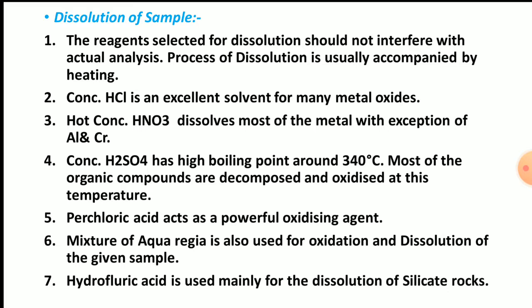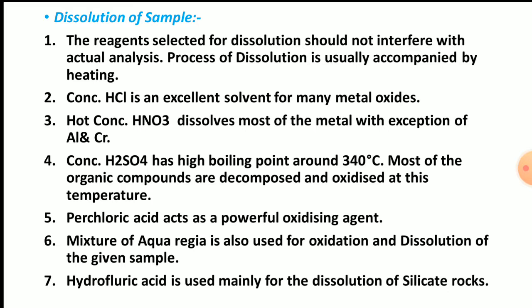Fourth point, concentrated sulfuric acid, that is H2SO4, has a high boiling point. All of you know that it is around 340 degrees Celsius. Most organic compounds are decomposed and oxidized at this temperature.